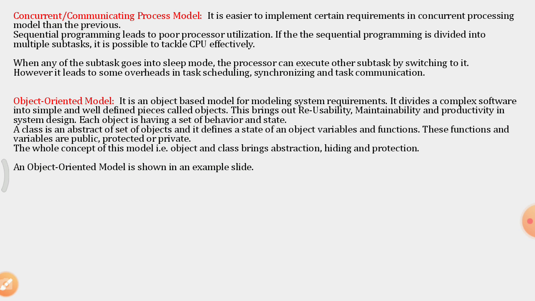But if the sequential program is divided into multiple subtasks, then it is possible to use the CPU effectively. How can it be done?